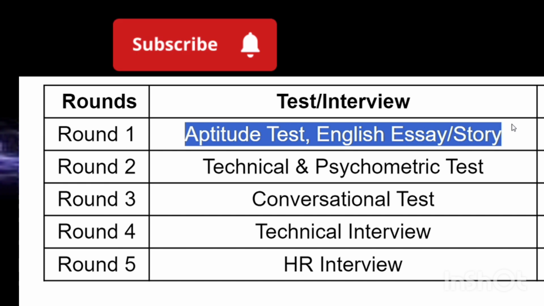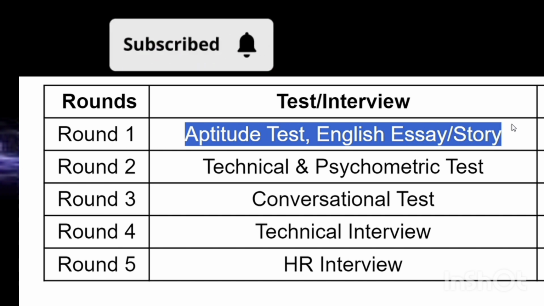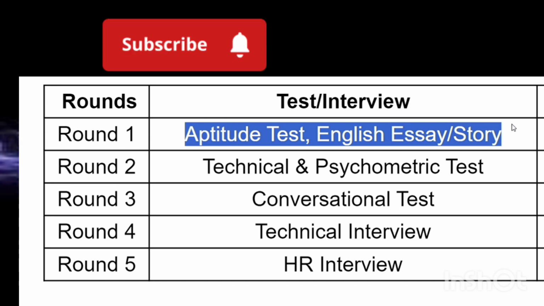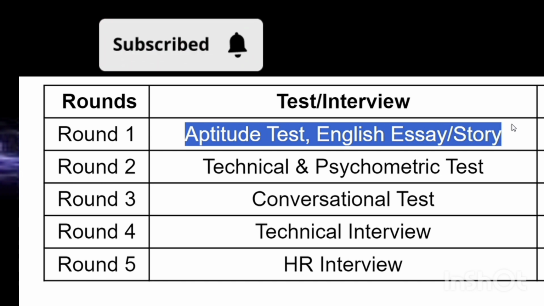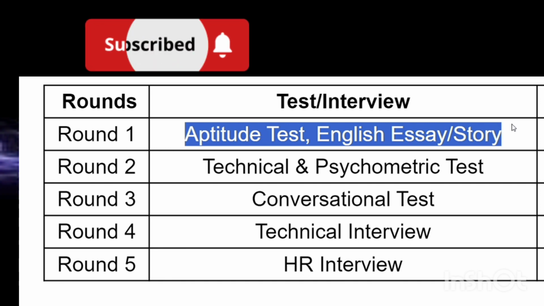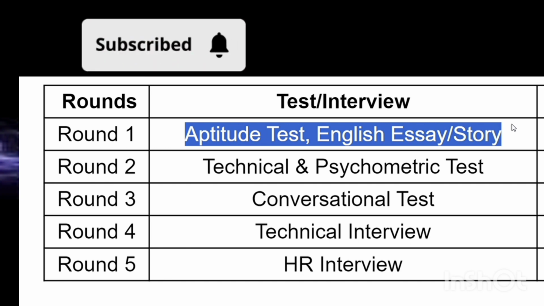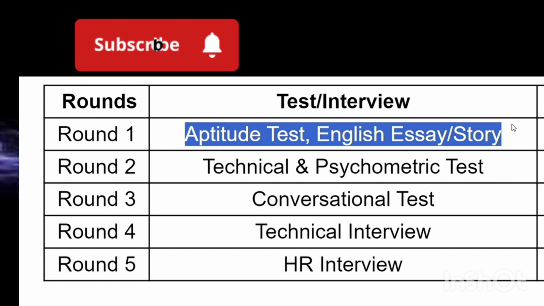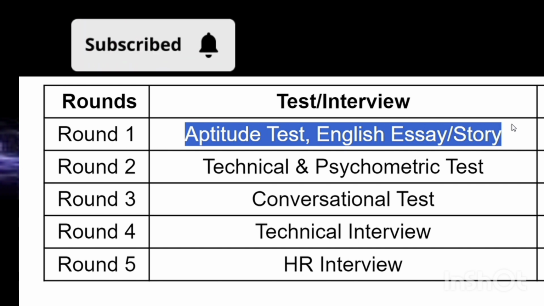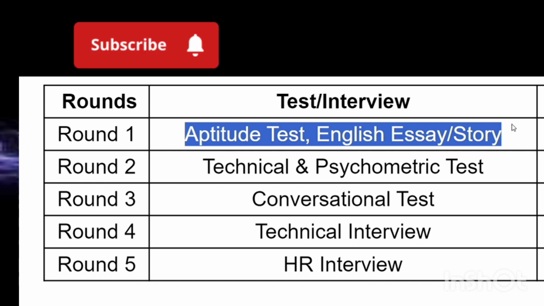Round 3 is going to be the conversation test. That is basically your communication test, like what you have given in Cognizant if you have given that exam. It is basically going to be checking your English speaking skills, pronunciation and fluency. Next, after that there is going to be a technical interview, and if you clear that also, there's going to be an HR interview. They have mentioned for now that the interviews are going to be in person, but that is still not confirmed. They might change it to online mode as well at the end. So when we are going for the interviews, we are going to discuss the interviews.